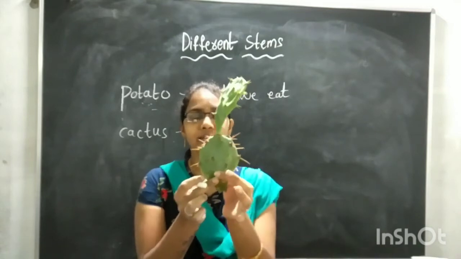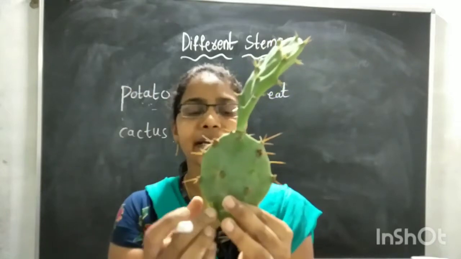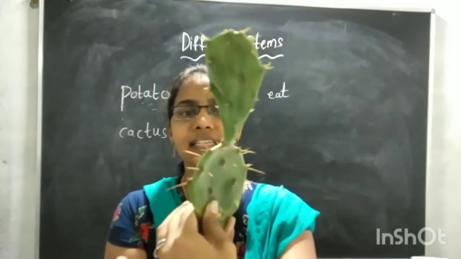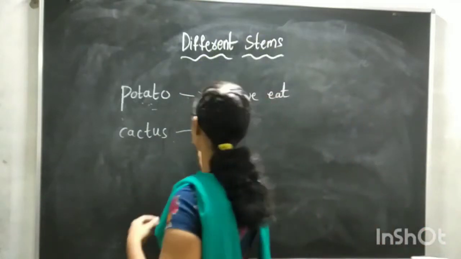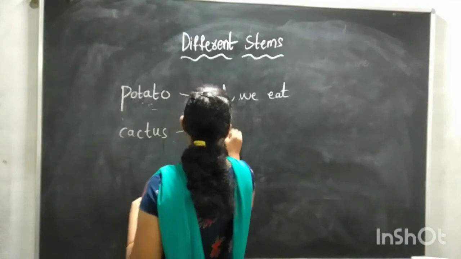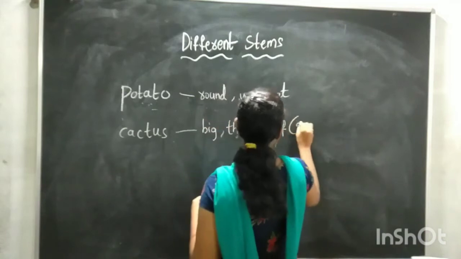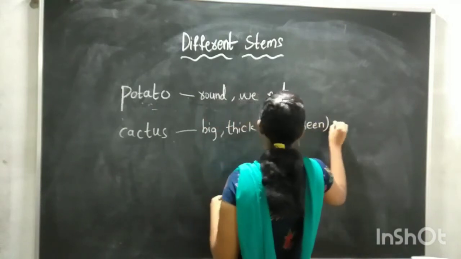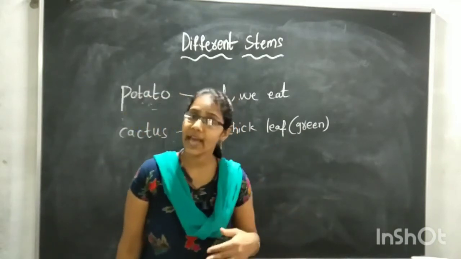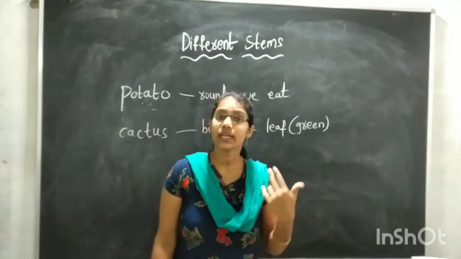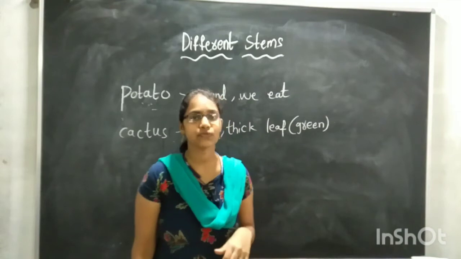It looks like a big thick leaf and it is green in color. We can also eat some cactus fruits.